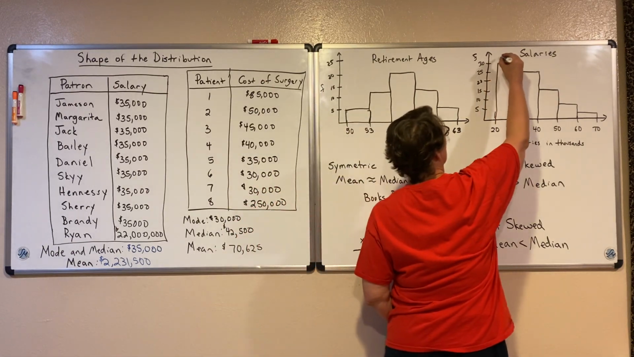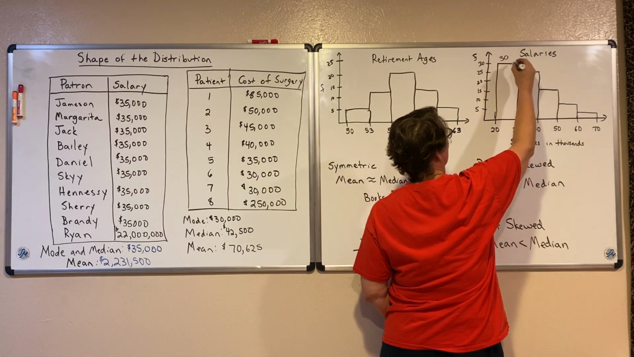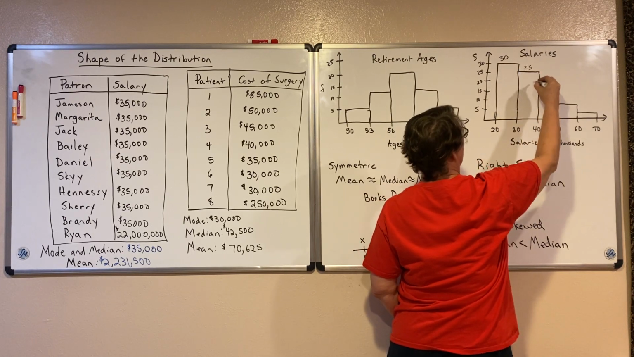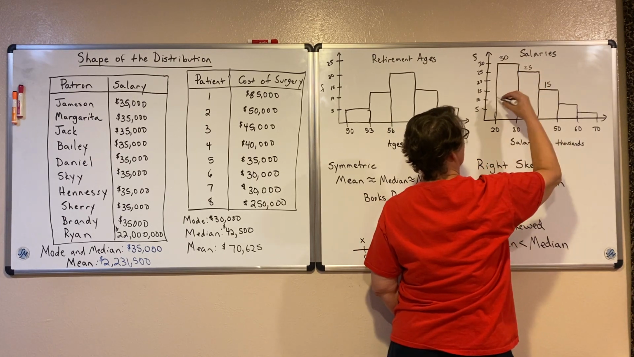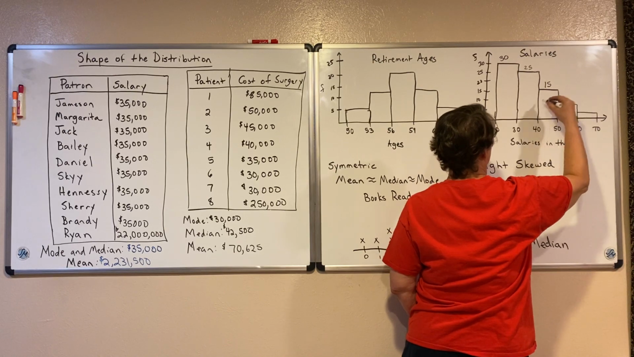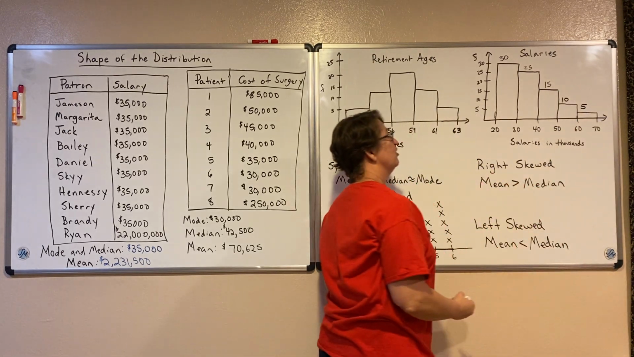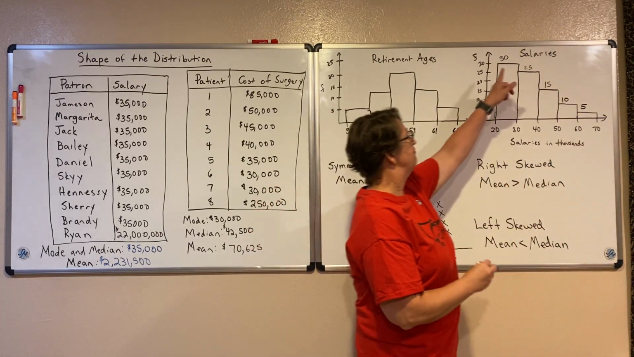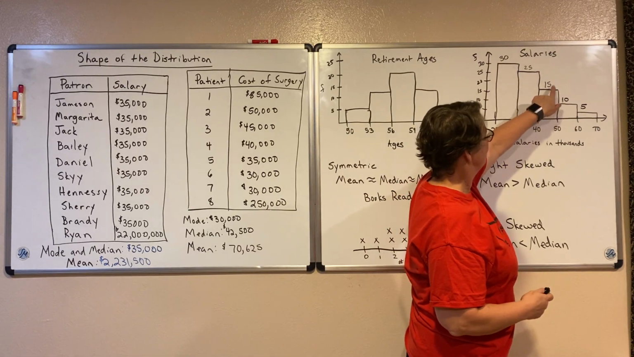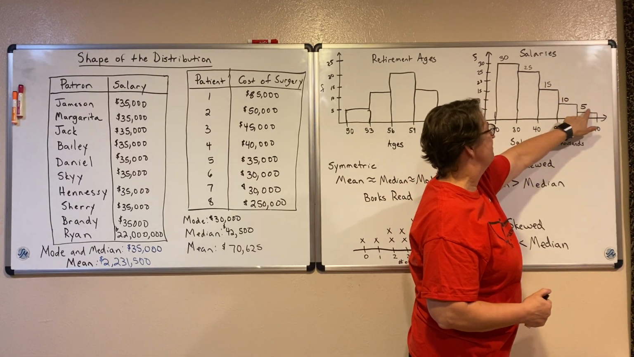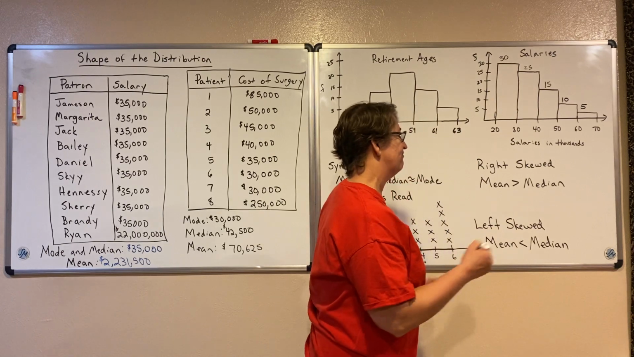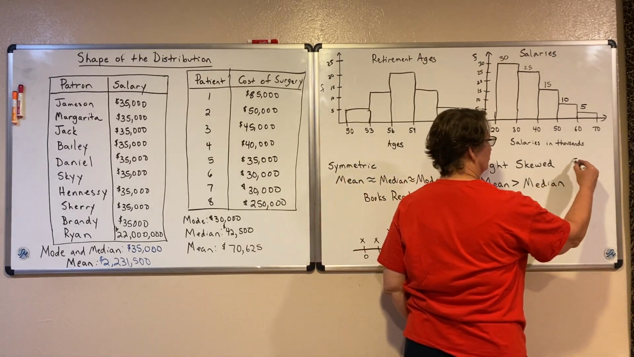I know that there were 30 people here, 25 people there, 15 people here, 10 people there, and 5 people there, for a total of, well, that's 55, 65, 70, 85. So there's a total of 85 different values.